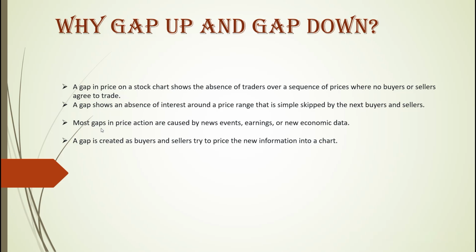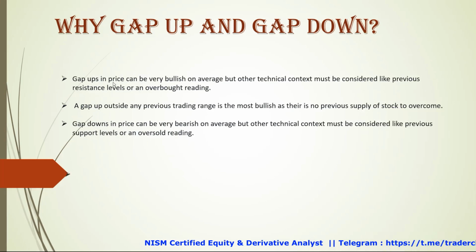Most gaps in the price action are caused by new events, earnings or new economic data. Due to the news also, we can see a gap up and gap down in the stocks. A gap is created as buyers and sellers try to price the new information into the chart. So a gap up in the price is considered very bullish. We'll say that the stock is bullish on average.